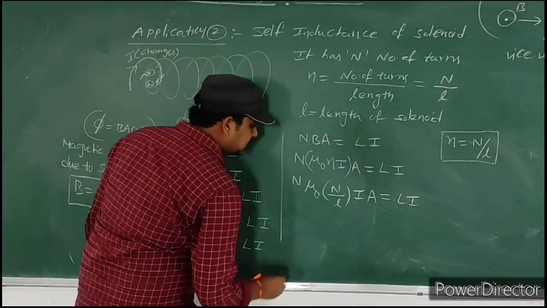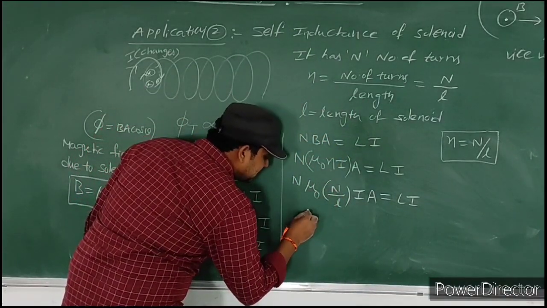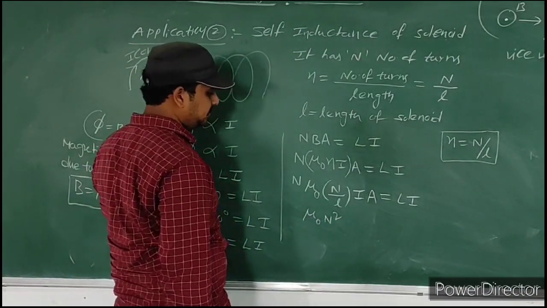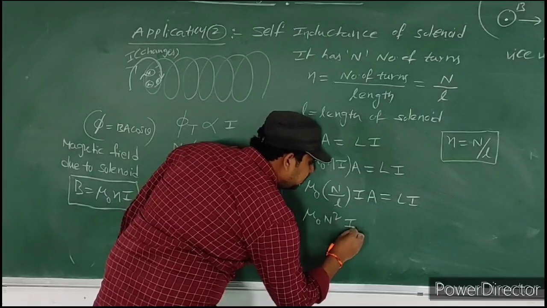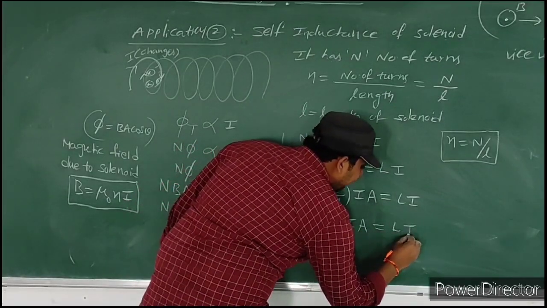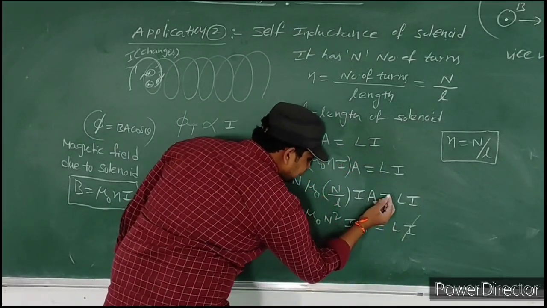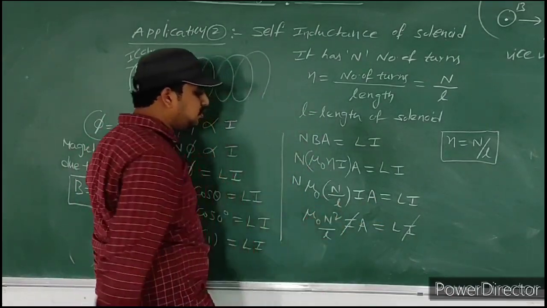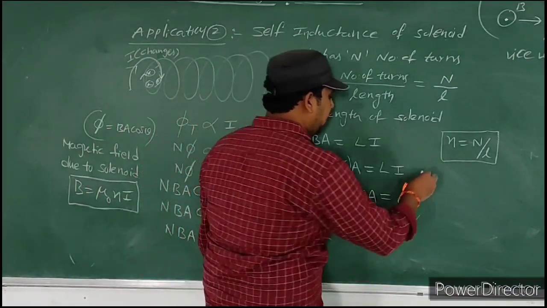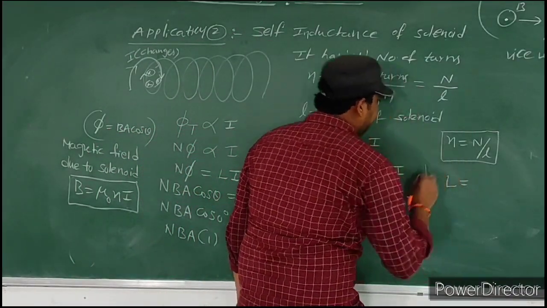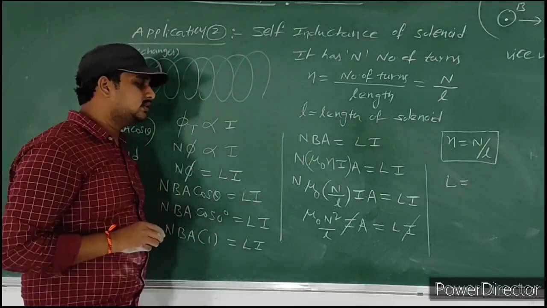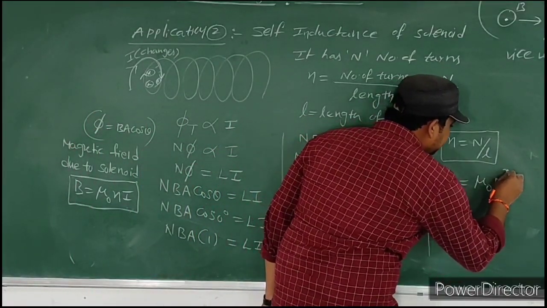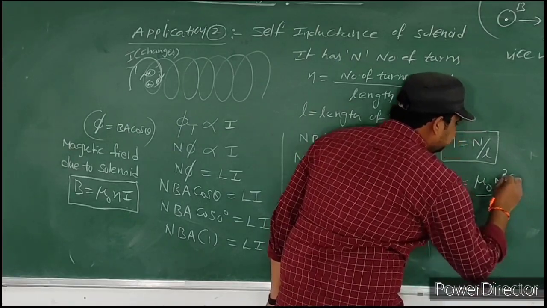Then we get mu naught into N square, into I into A is equal to L I. Here I gets cancelled. Then finally what is left here? Mu naught N square A by L. So the self-inductance of the solenoid is L is equal to mu naught into N square into A by L.